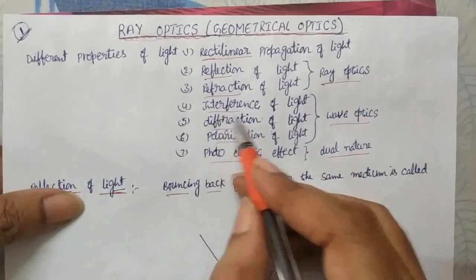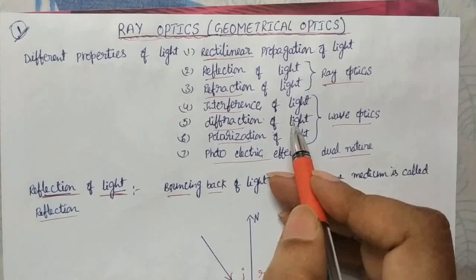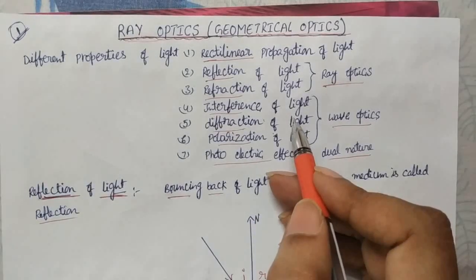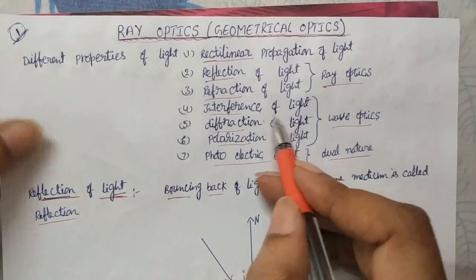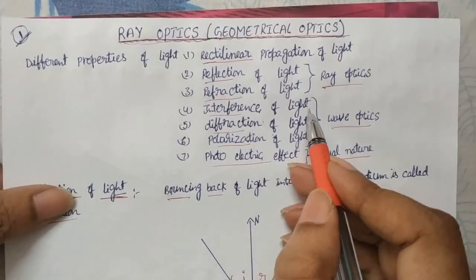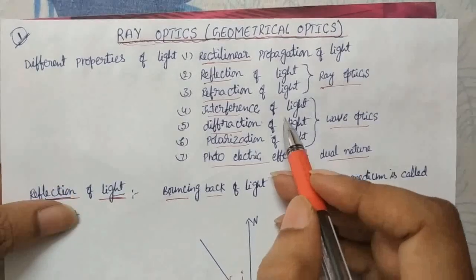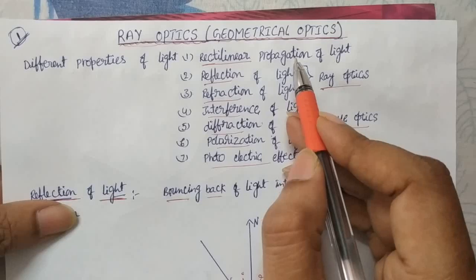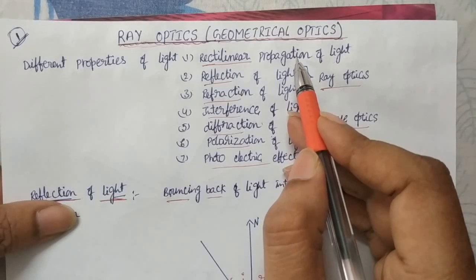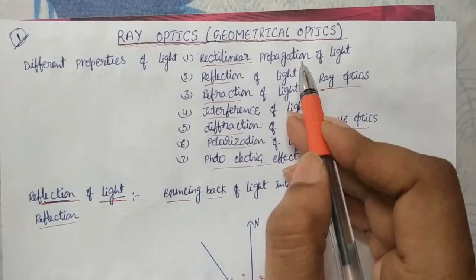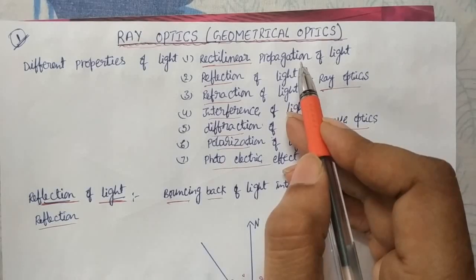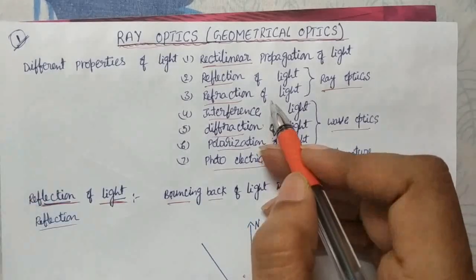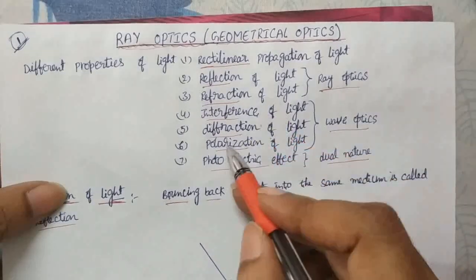And another property, interference: superposing of two or more light waves, and how intensity, amplitude, and power change, they study within the interference property. Diffraction: the rectilinear property explains that light travels in a straight path, but a small change is there in the path of the light, even though it is traveling in the same medium. If the medium changes, that's what you call refraction. Without a change in medium also, a small change in the path occurs. That's what you call diffraction of light.